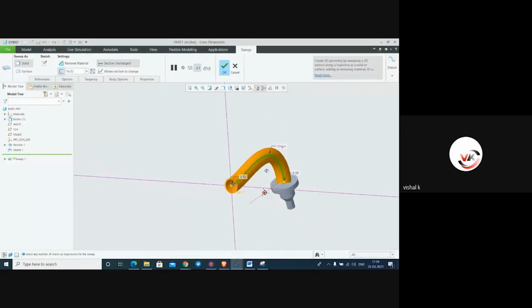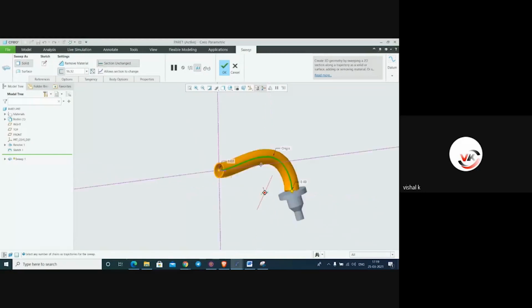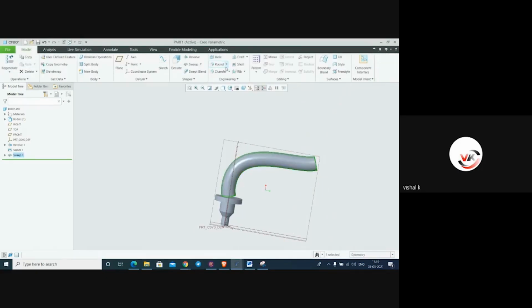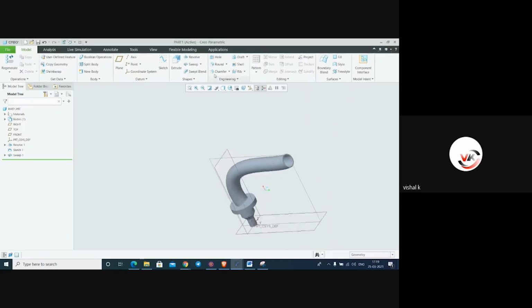Just like tubular profile, pipe type profile, we can make it very easily. Or even cabling also. In cabling module, if there is no possibility to create cable, we can make it a sweep profile and say OK. This is the sweep profile.